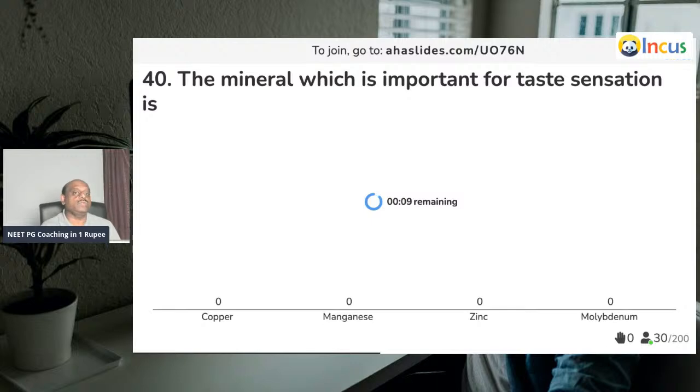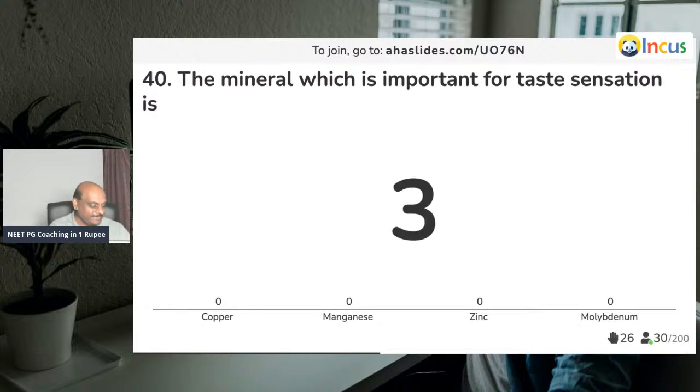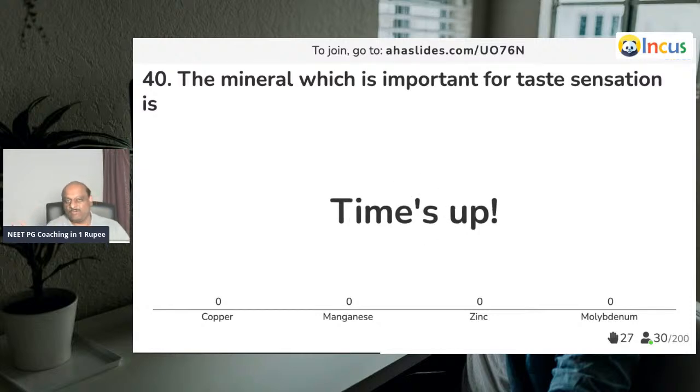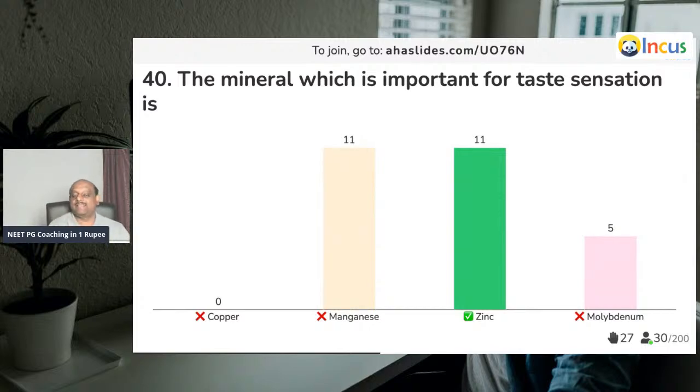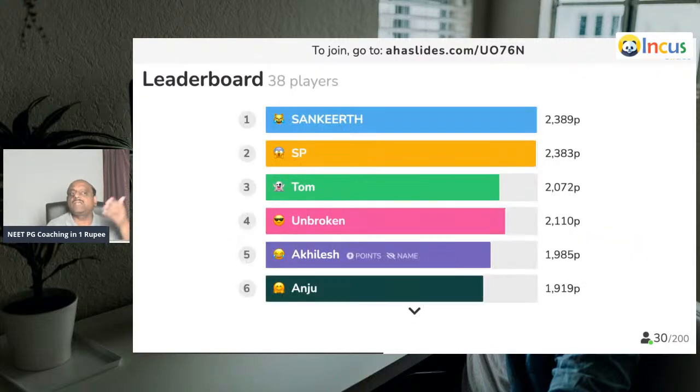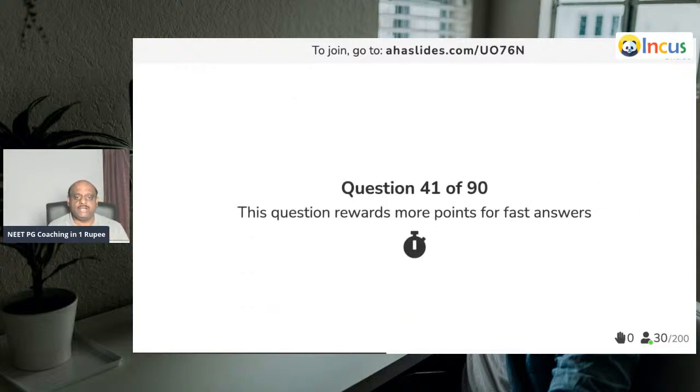The mineral which is important for the taste sensation, which is lost in COVID, and in COVID we give this mineral. What is that? Zinc. Acrodermatitis enteropathica is what you need to remember.